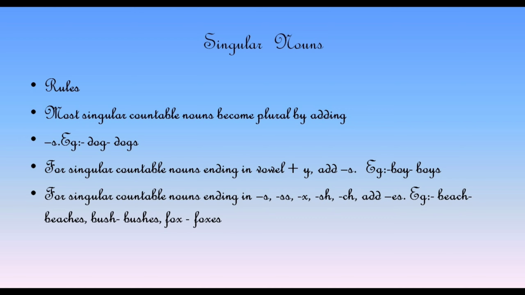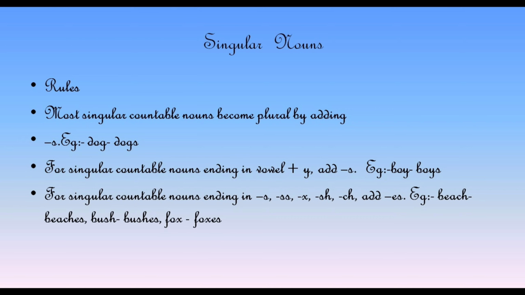For a singular countable noun ending with y, now be careful, here the rules are starting. If a countable noun is ending with vowel y, it is also changed into plural by just adding s at the last. But it is different for a singular countable noun ending with s, double s, x, sh or ch; they are made plural by adding es at the last.